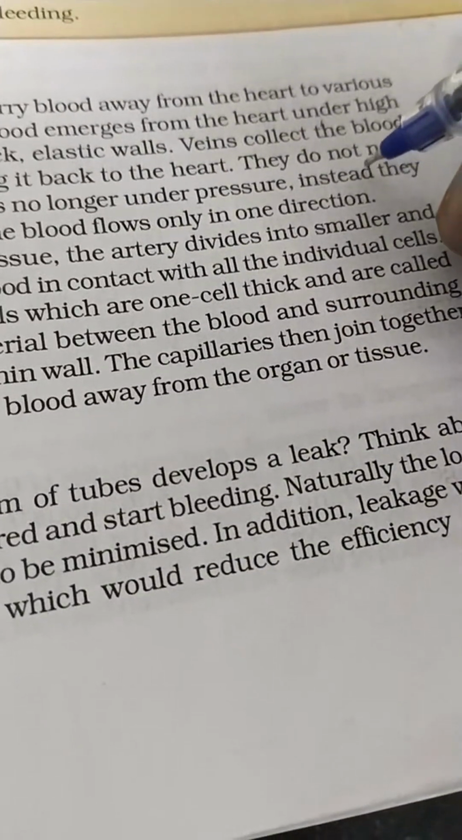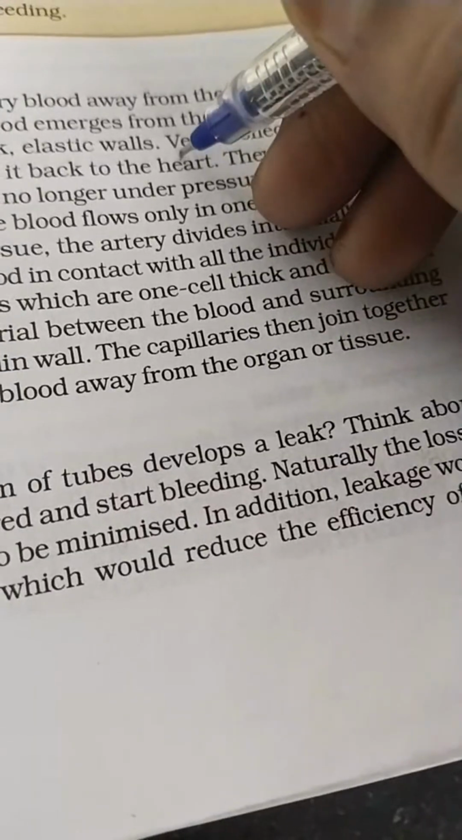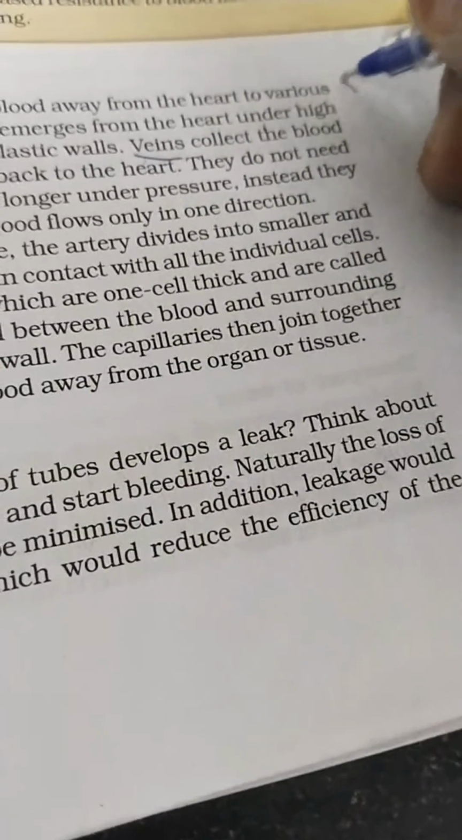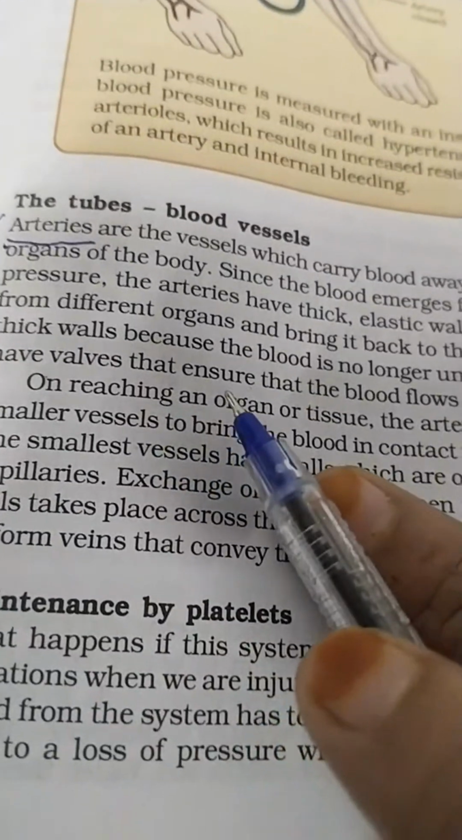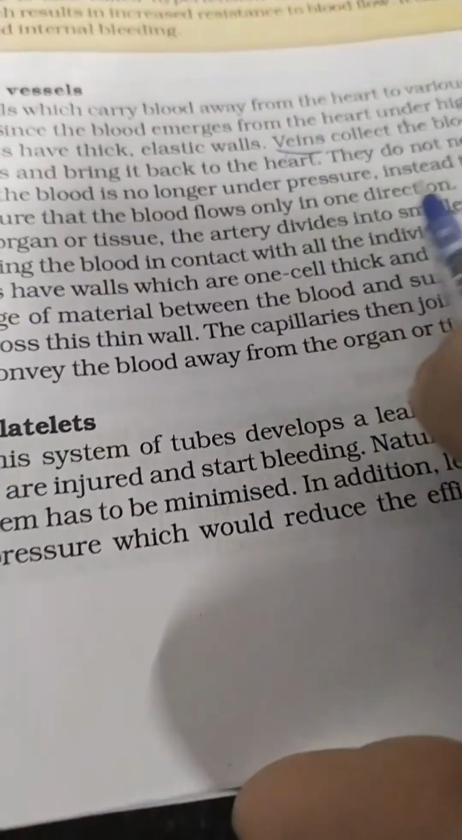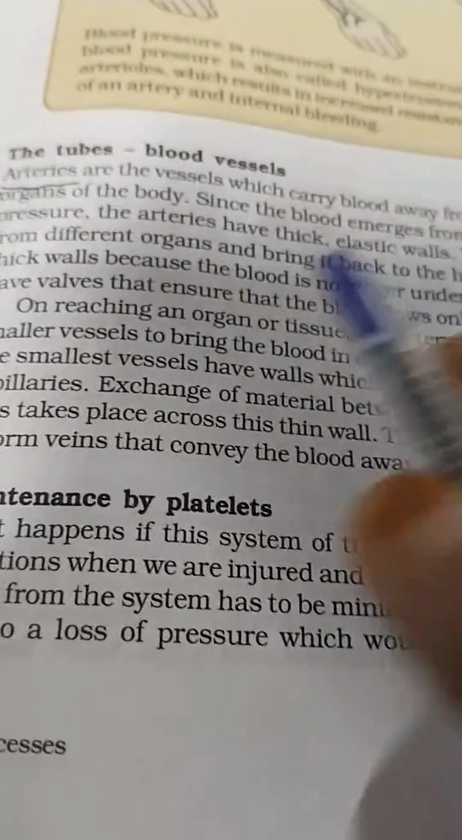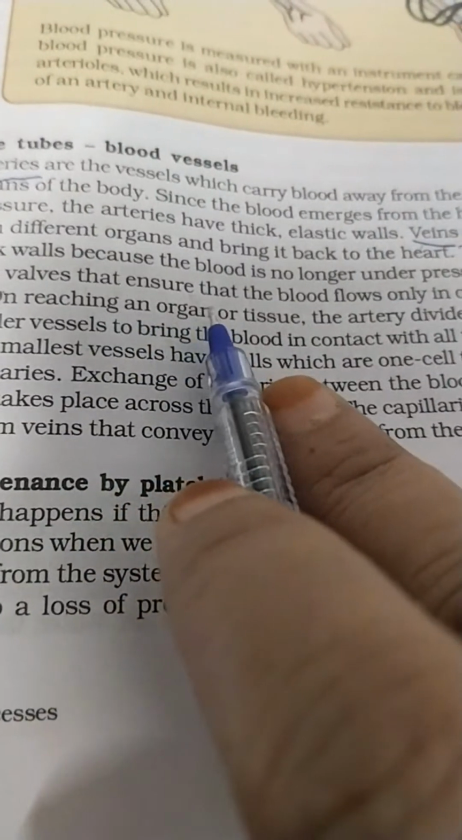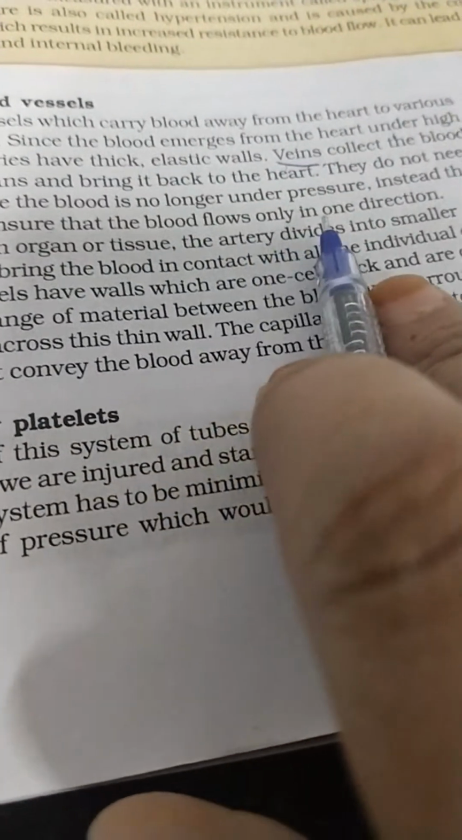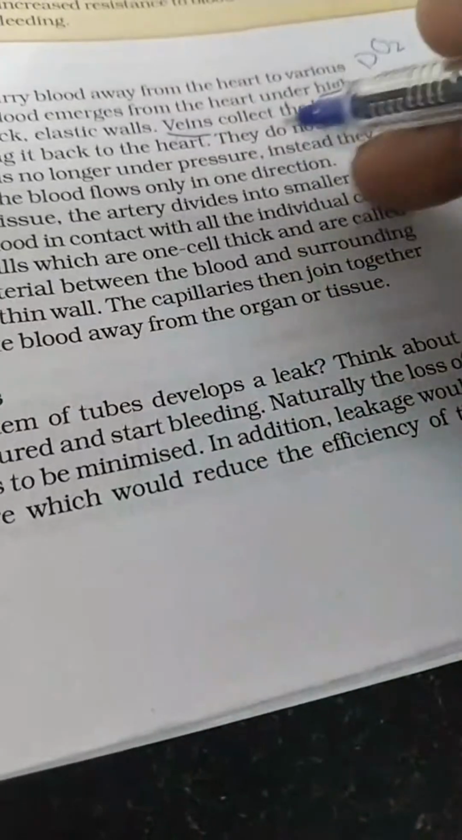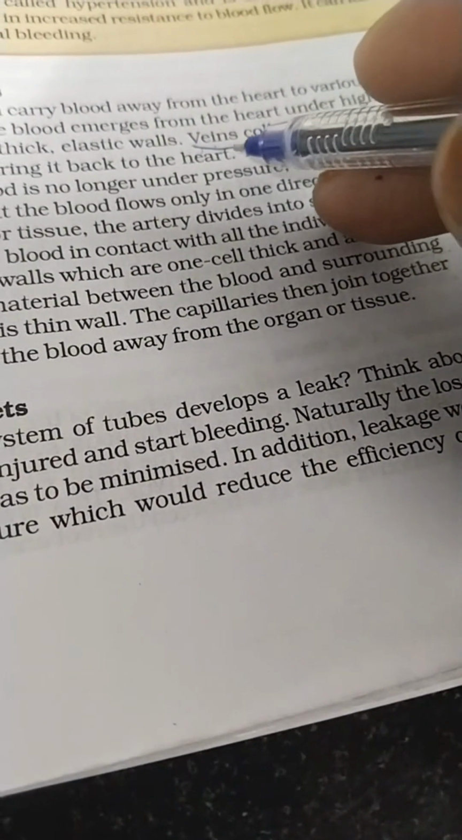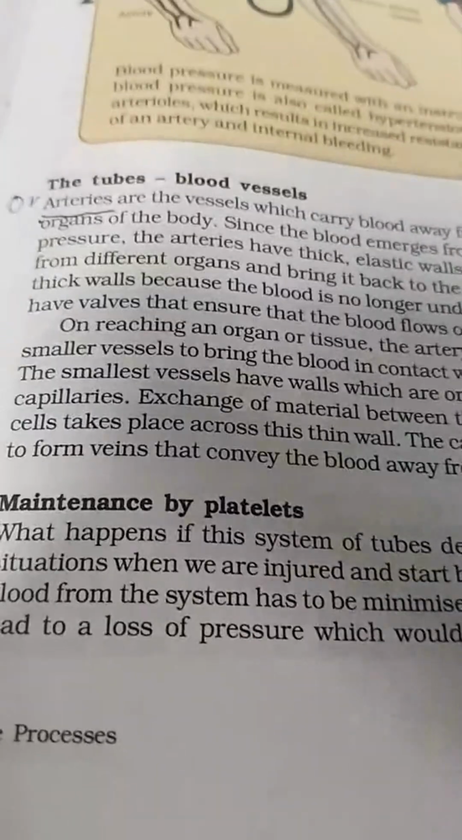Veins collect the blood from different organs. See, veins are going to collect the deoxygenated, or we can say carbon dioxide rich, blood. They do not need thick walls because the blood is no longer under pressure. Instead, they have valves that ensure that the blood flows only in one direction. See, veins have valves that are responsible for controlling the blood pressure.